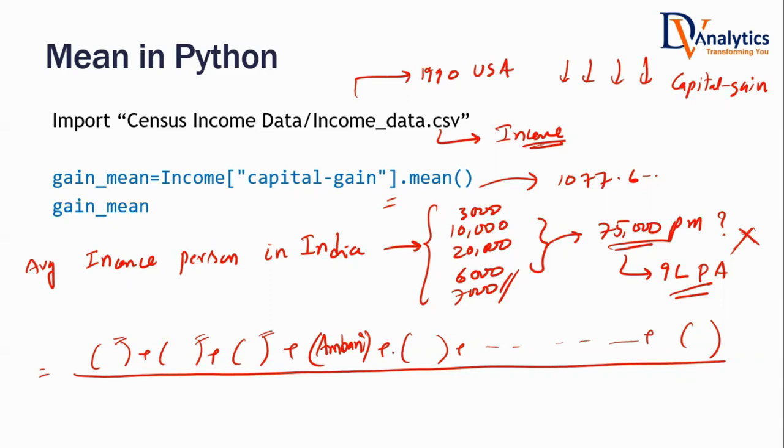Along with us, Ambani will be considered, and along with Ambani, there is one more person. Who else is that? Adani. He will also be considered. Everybody's income will be considered. Ambani is also earning. He earns around 30,000. How much? 30,000 crores per month.